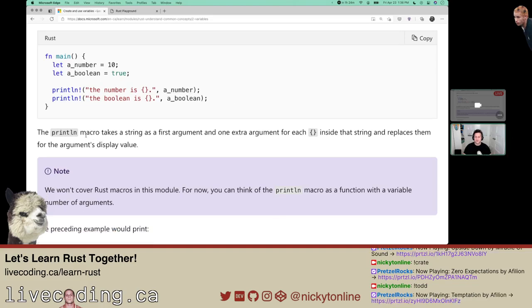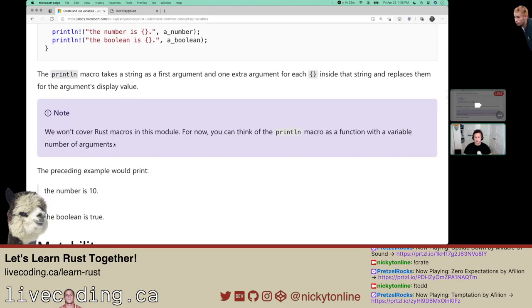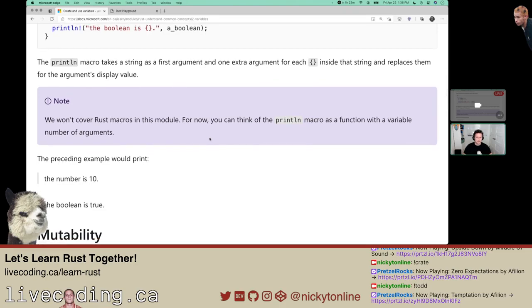I find this interesting, the println macro. I'm wondering why it's a macro and not a function. I'm gonna guess maybe because it's got the exclamation mark there. I don't know what the macros are in here yet, though. We'll see. Oh, we won't cover Rust macros in this module. For now, you can think of println macro as a function with a variable number of arguments.